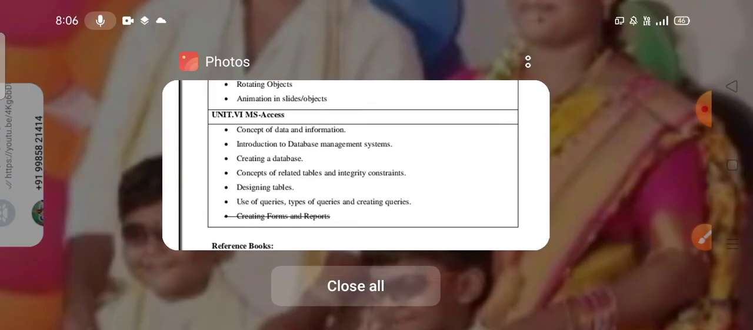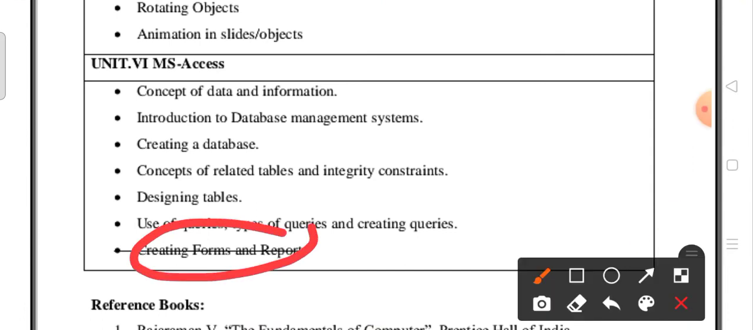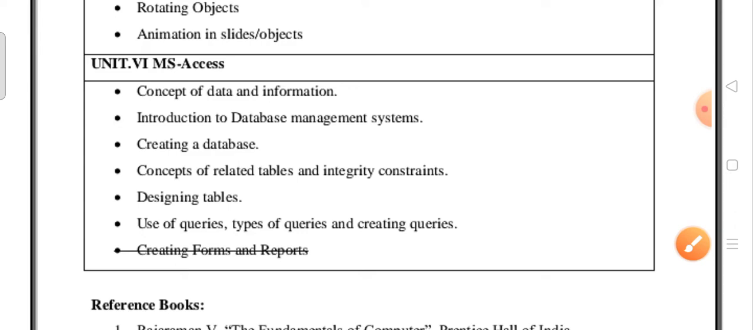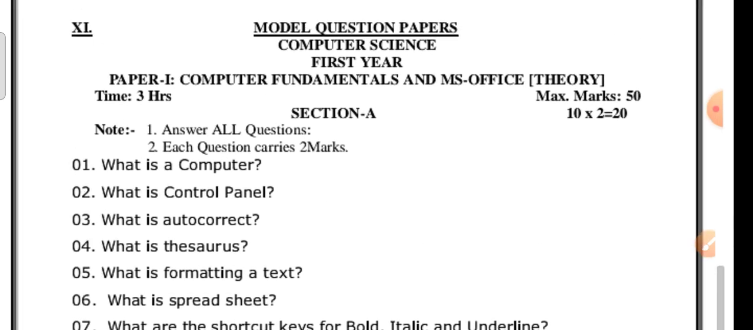In this unit, creating forms and reports are deleted content, so no need to read them. It's clear, na? Next, I will show the question paper. Okay, I will show you the model question paper.